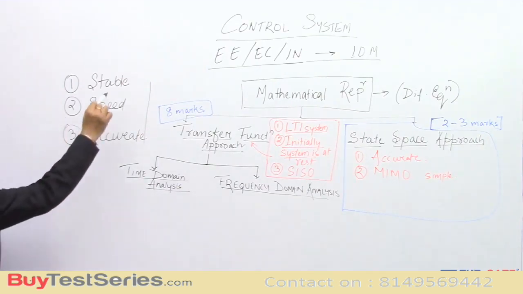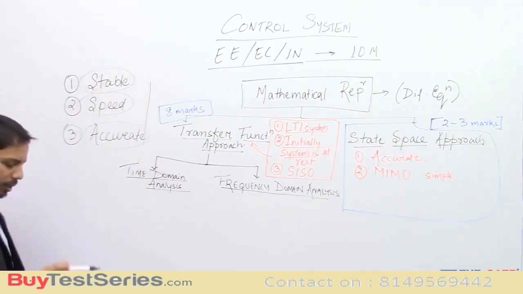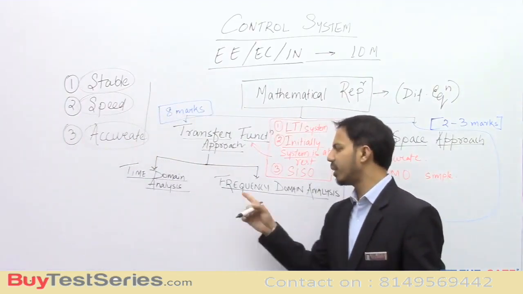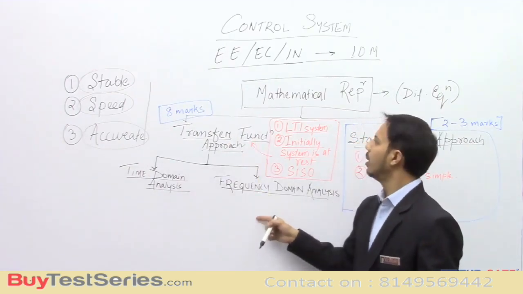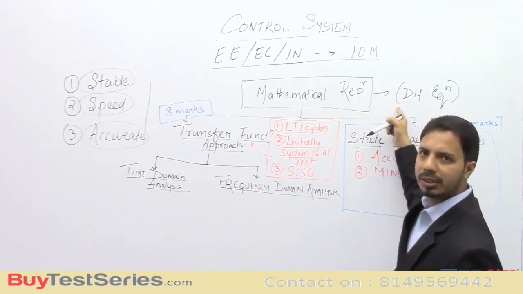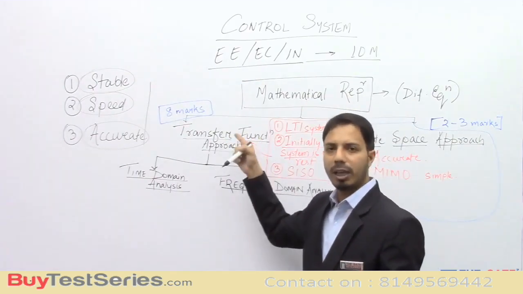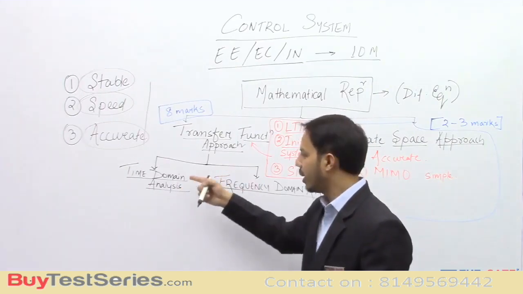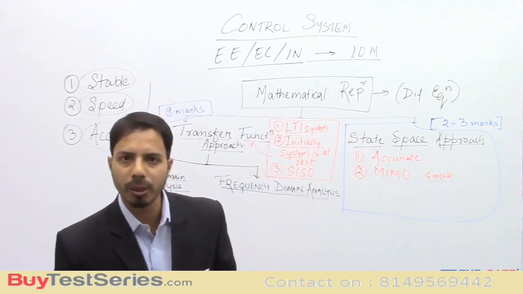Now we know that we need to study the stability of a system, speed of the system, and accuracy of the system. Now, what is the difference between time domain and frequency domain? These are two different analyses which we do for transfer function approach. For example, if we have a mathematical representation, that means relation between input and output, from there we can find out the transfer function. Once we have the transfer function, then we can analyze that particular system in time domain, or we can do it in frequency domain.